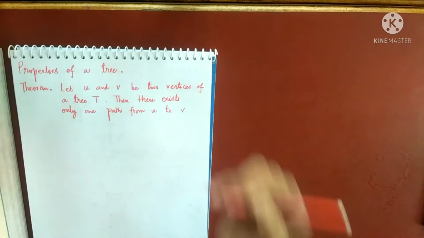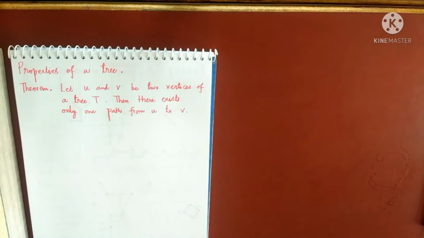So you choose any two vertices of the tree, there will exist only one path from u to the vertex v.